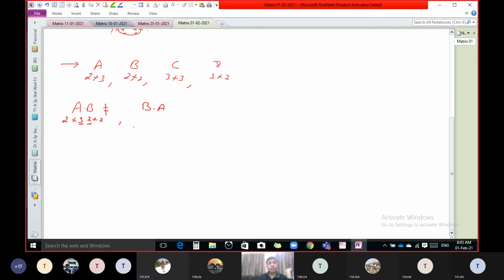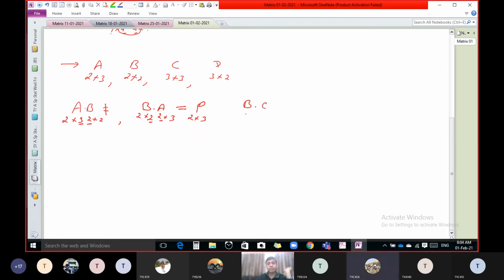What is the order of B? 2 by 2. And what is the order of A? 2 by 3. And see these two are equal. So here A into B is not possible, but B into A is possible. And if we multiply this, we get another matrix, let us say P. What is the order of P? 2 by 3. Correct. Now tell me, B into C is possible or not?